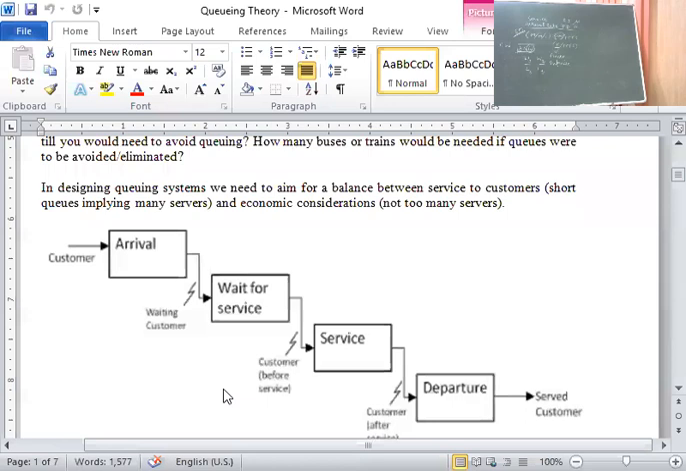Laxmikant? Yes, ma'am. This was not given in the Word document. What I have not given: stay in the system until served, that is called a patient customer. That is not there in the Word document. Ashish, do you have any query?